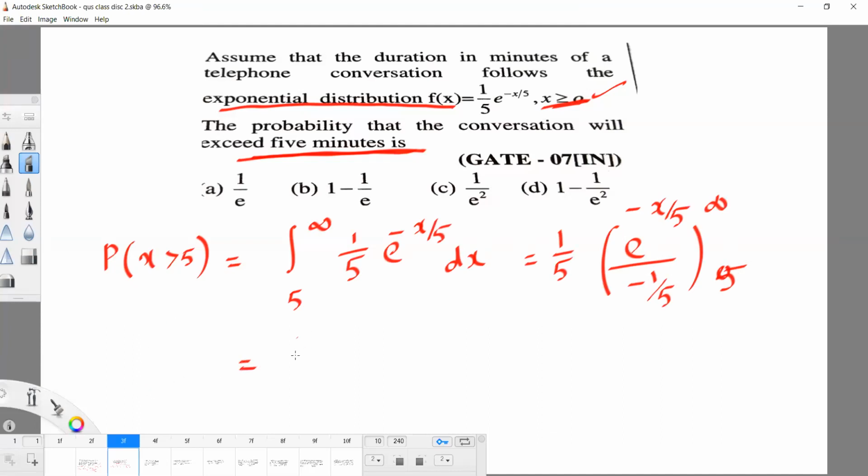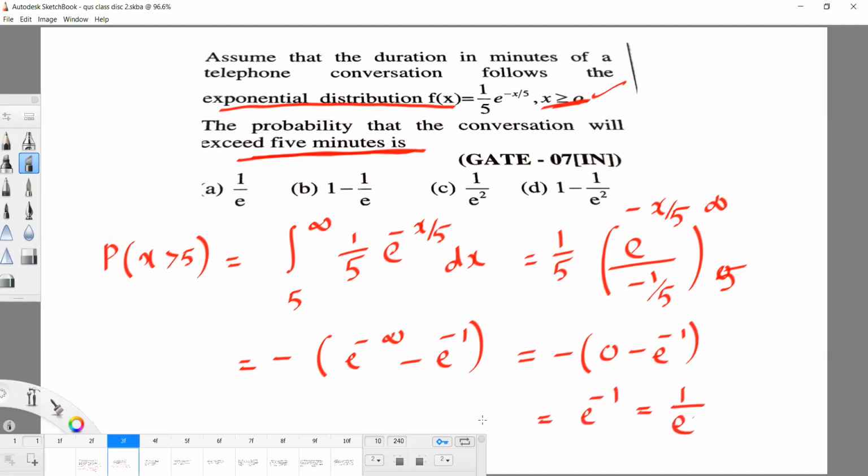So now this 1 by 5, so minus. Now substitute the upper limit, we get e power minus infinity, minus the lower limit, we get e power minus 1. The value of e power minus infinity is 0, so minus e power minus 1, or we can write it as e power minus 1. So the answer is 1 by e. That is just integration. But here we need to find the probability that the conversation exceeds 5 minutes, so we have to take the limits 5 to infinity. If you select the limits correctly, you will definitely get the answer.